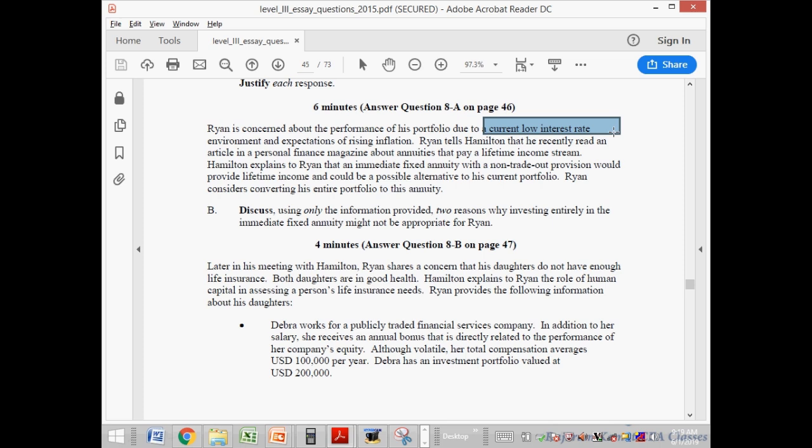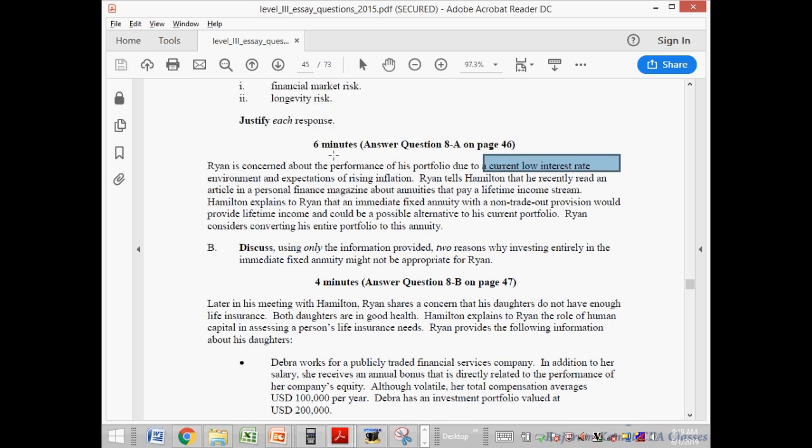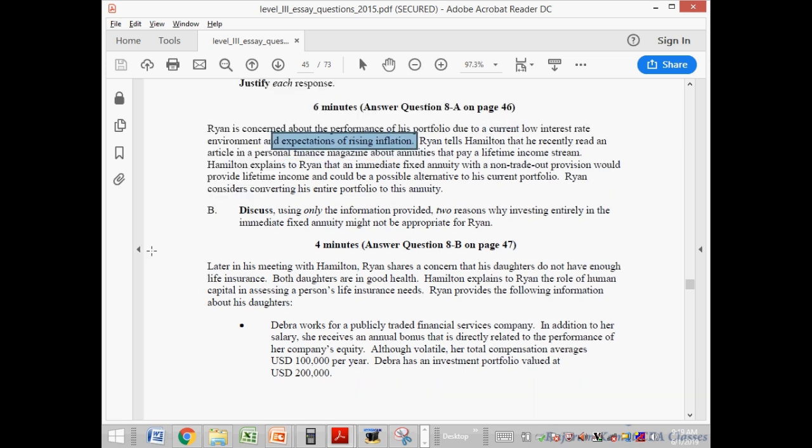he is going to give some gift or something. Considers नहीं. The objective of inflation protection is not considered in rising inflation. अच्छा, rising inflation ये point मैंने miss किया है, मैंने answer देख के मुझे पता चला कि when the inflation is rising, then the fixed payments are not inflation index. So it could be inflation index in reality, but normally in the CFA syllabus they have not mentioned that the fixed payments would be inflation index. It's like a nominal bond. This will be lost upside of the tax. Purchasing power, not right upside. Purchasing power. So this would lead to purchasing power going down because the payments of the annuity are not inflation index.